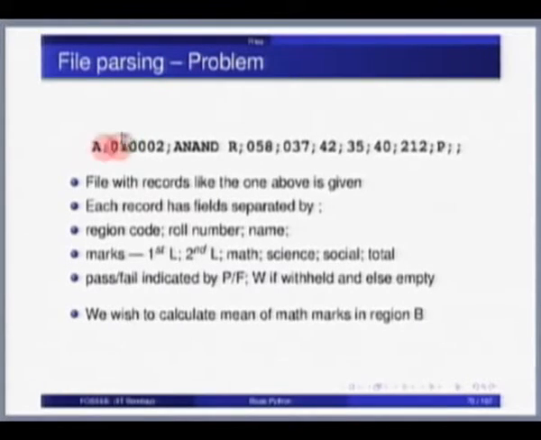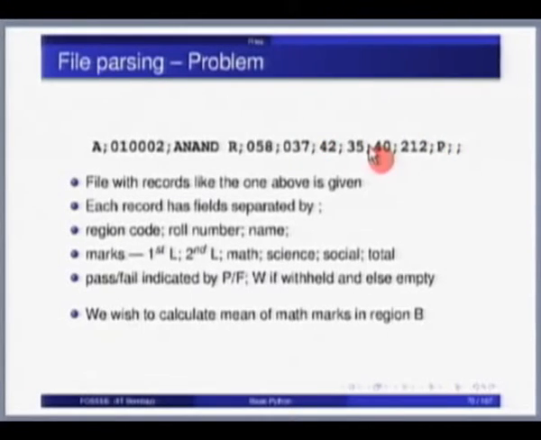Every line is of this form, contains a region code, in this case A, so it could be A, B, C, D or something like that. It has a roll number, a student name, and some marks of the student, I think first language mark, second language mark, mathematics, science, social studies, total mark, whether the student passed or failed, and whether the grade was withheld or not as the last field.